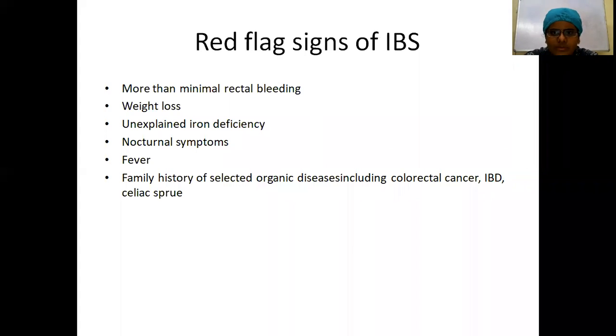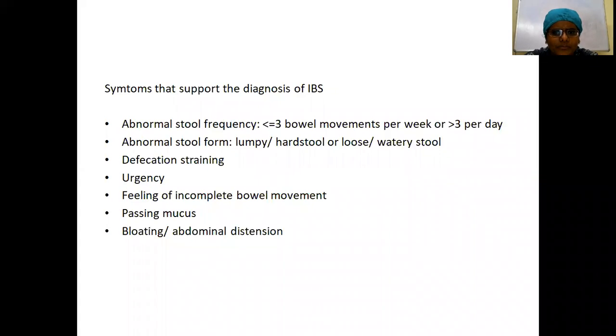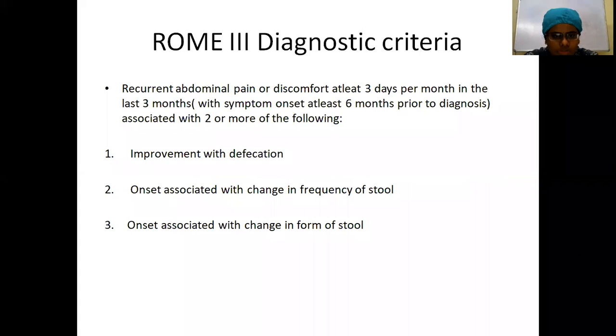Red flag signs of IBS. And the most important criteria for diagnosis is the Rome 3 diagnostic criteria. It can be your 2 marks question also. A simple 2 marks question can be asked, or in your 4 marks question, IBS usually is a 4 marks question. If you are asked as a 4 marks question, you definitely need to write down the Rome 3 diagnostic criteria. You have to remember this one.